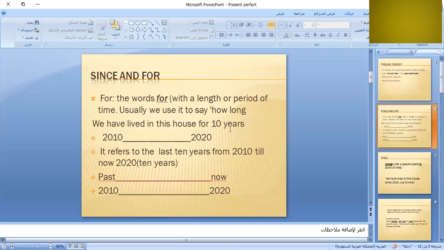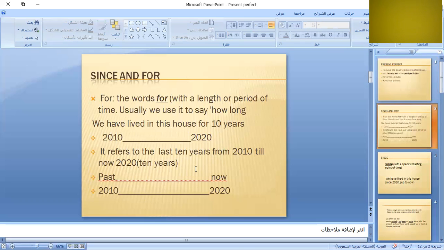When I say for 10 years, I mean the last 10 years, which means from 2010 to now, 2020. It is continuous. It started in the past in 2010, and now it's 2020. So I'm referring to this period of time.